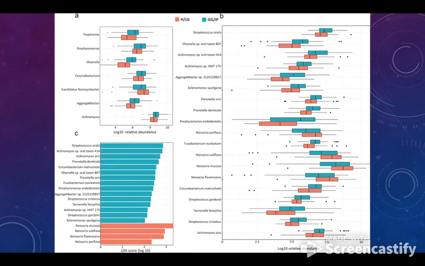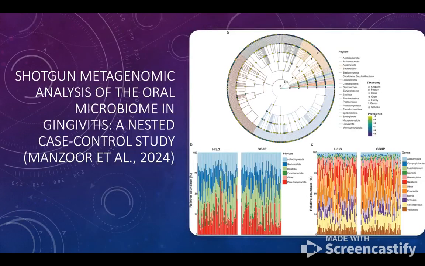And this visual right here is also going to show the taxonomic abundance of different bacterial genera in the two groups. Figure B is going to show the significant bacterial species and their abundance, and then C is a histogram showing the distribution of species abundance of the oral microbiota in the two groups. And as you can see, the people with the more advanced gingivitis have a whole host of bacteria that are higher in frequency, all those blue bars in figure C, whereas the people with the localized gingivitis have a higher abundance of Neisseria bacteria, which was also present in this visual right here.